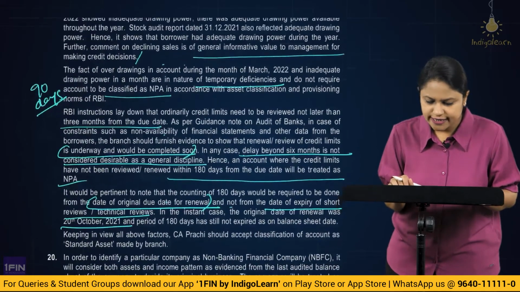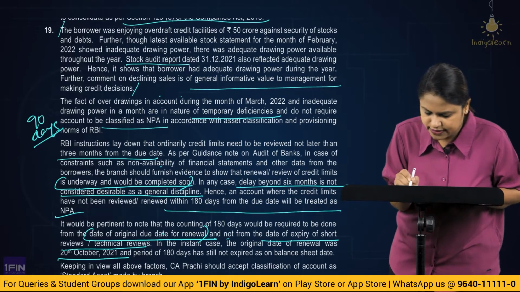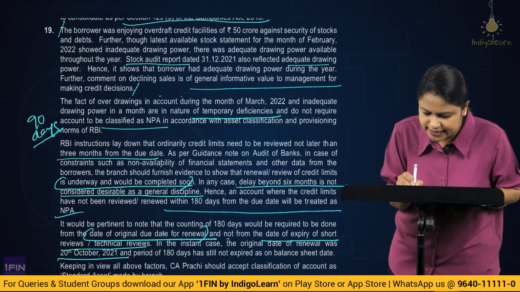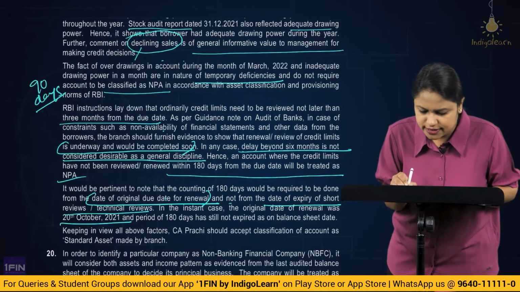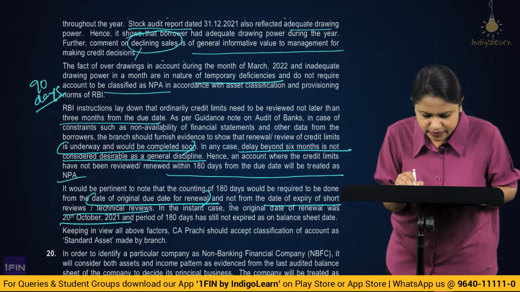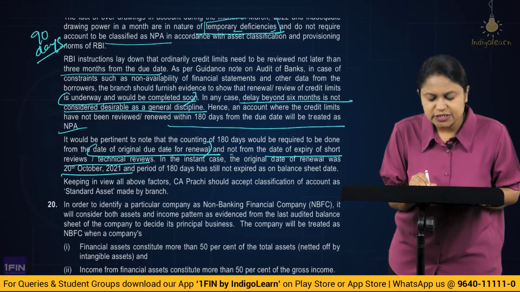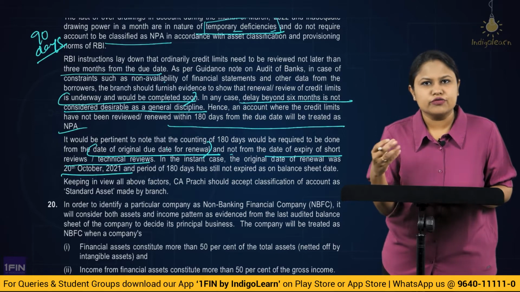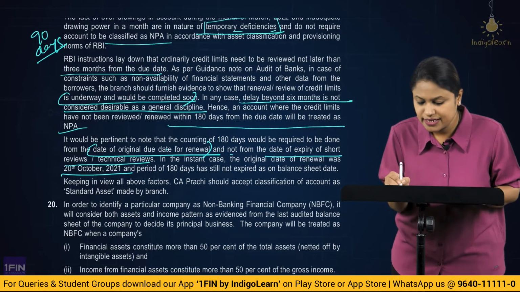Alright. So here the points to be taken into consideration: the stock audit report was given, that's fine. Then they had adequate drawing throughout the year. Whatever information is given regarding the declining sale is only informative in nature. Then whatever deficiencies occurred in the month of March or drawing power declining in February, they are all temporary deficiencies which cannot be categorized as NPA. Further, whenever there is renewal and review, this 3 months period is acceptable, agreed. But if there is a delay in your documentation work to be completed, you have to give evidence that yes, it is in process. But the maximum timeline available will be 6 months.